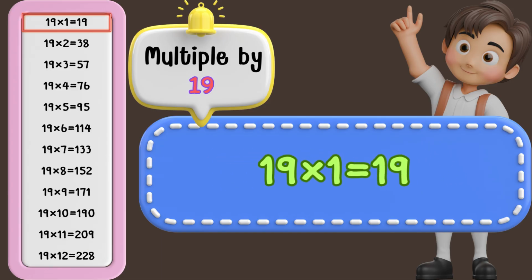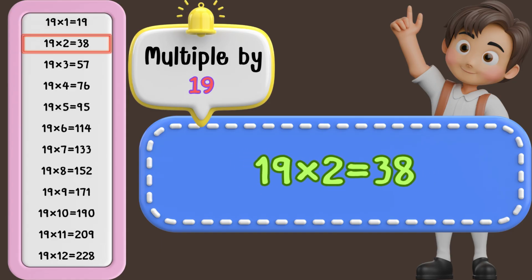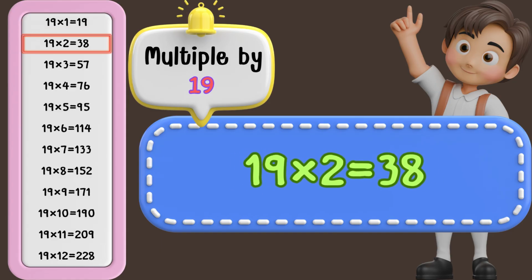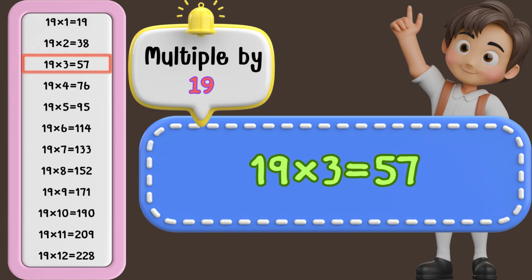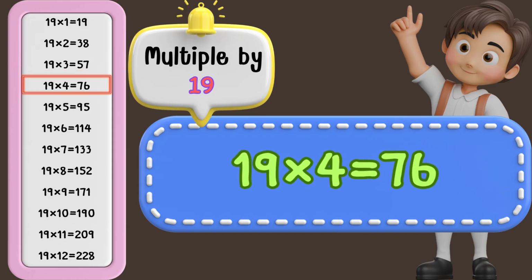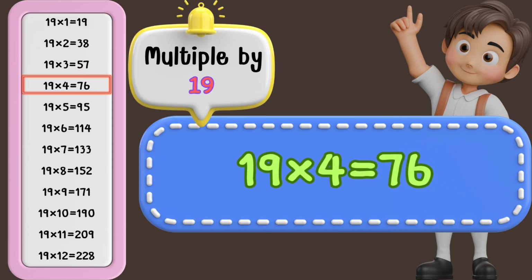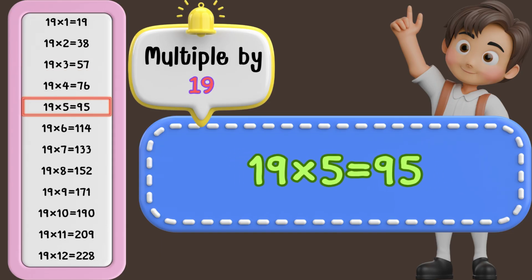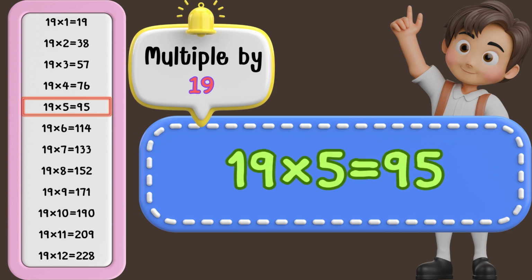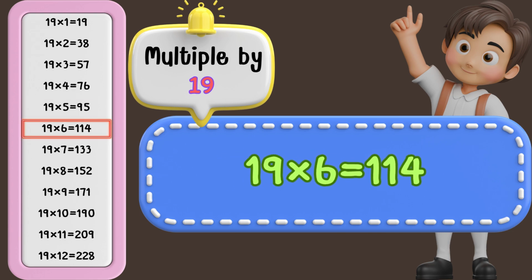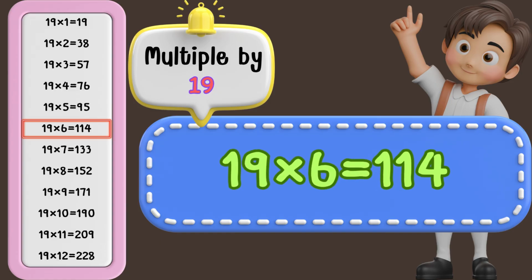19 times 1 is 19. 19 times 2 is 38. 19 times 3 is 57. 19 times 4 is 76. 19 times 5 is 95. 19 times 6 is 114.